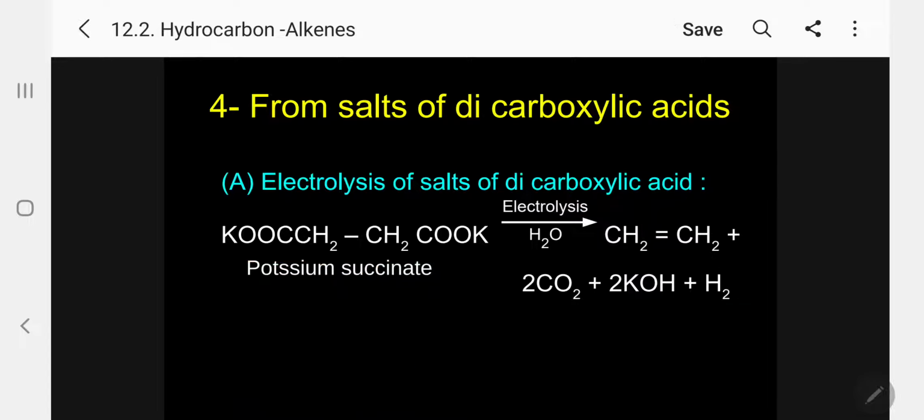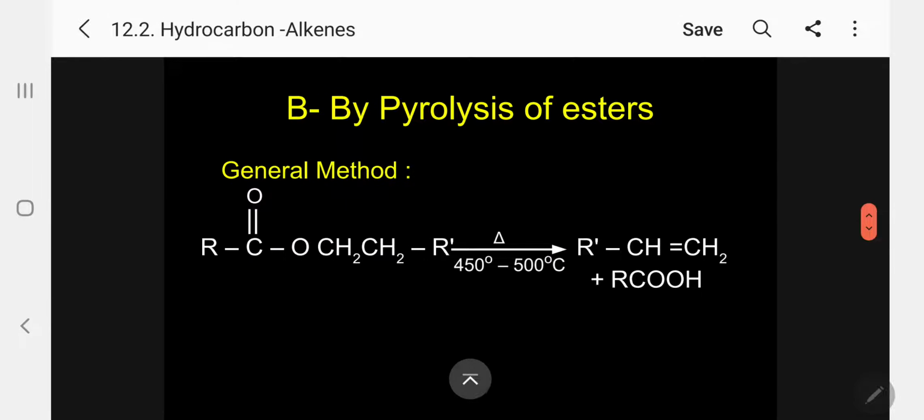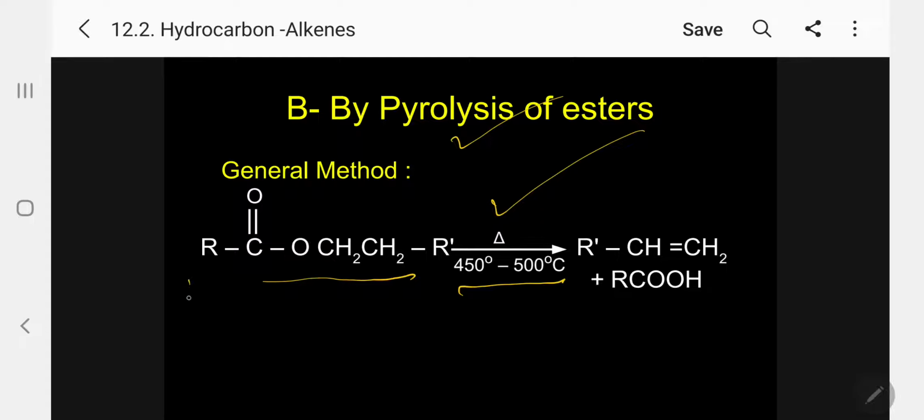This method is called Kolb's electrolysis. We will call it by this specific name, Kolb's electrolysis. Then another method is pyrolysis of ester. Pyrolysis means cracking. By heating at high temperature, 450 to 500, if you take any ester, you will get alkene. The general example is RCOO, CH2, CH2, R dash.